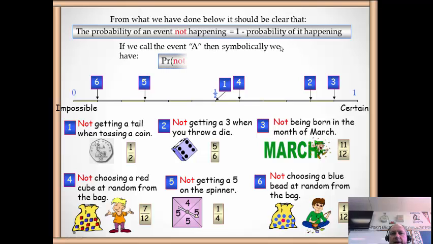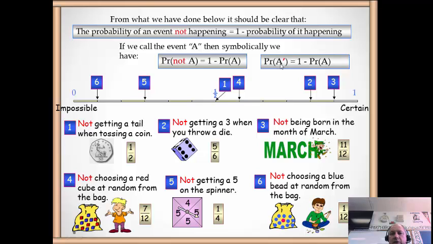If we call the event A symbolically, we say the probability of not A is equal to 1 minus the probability of A. A short way of writing not A is to have A dashed, which we literally read as not A, or A not.